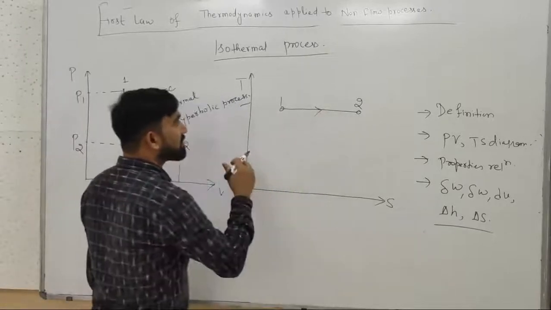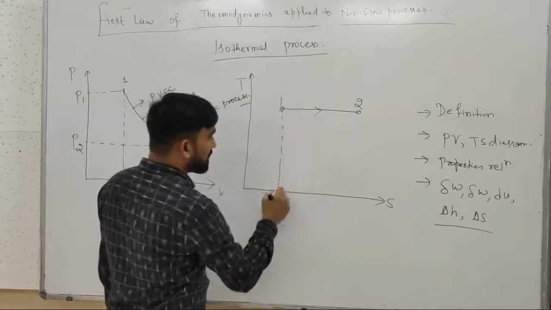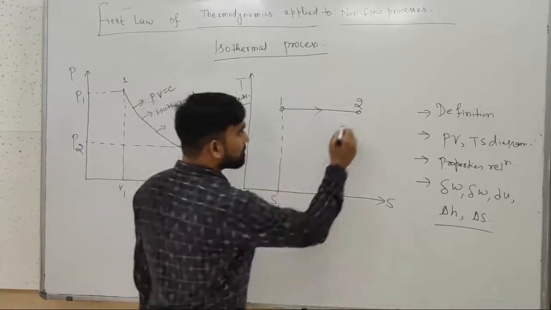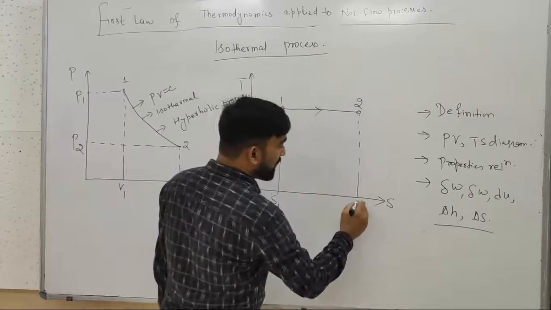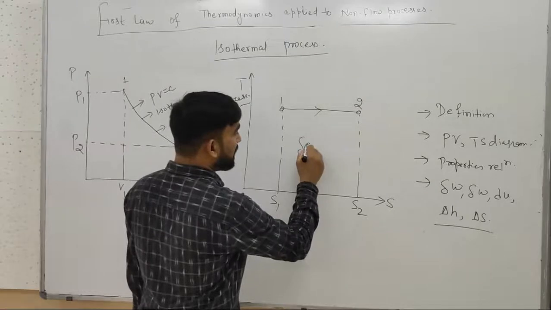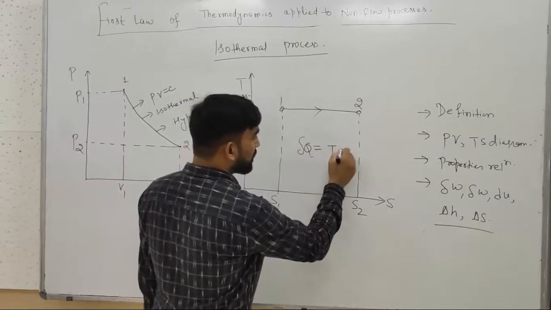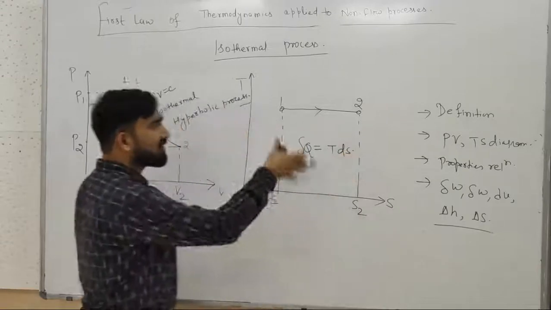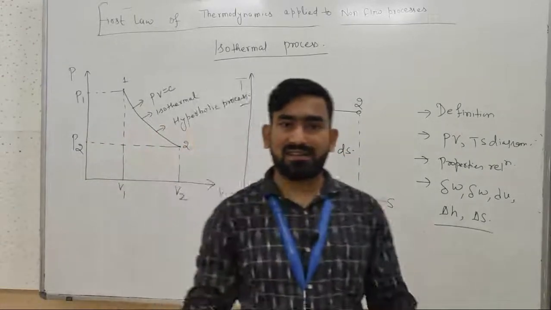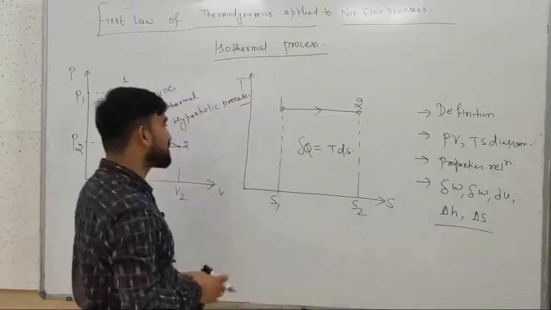So 1 to 2 is isothermal process or constant temperature process. It is entropy 1, S1, and this is entropy 2, that is S2. So total Q will be derived from this, that is TdS,